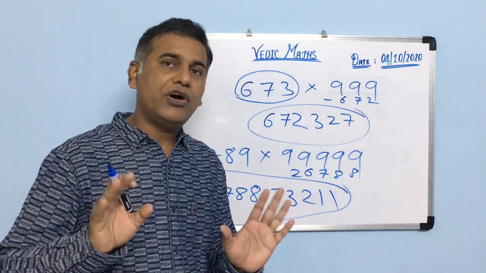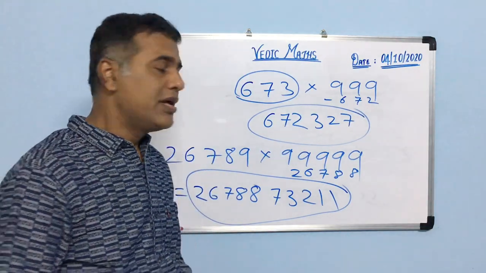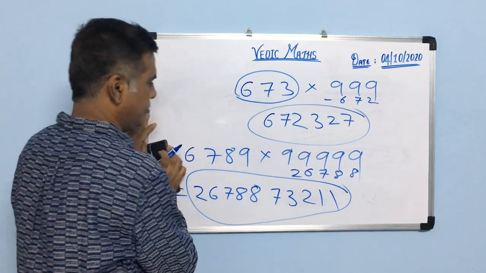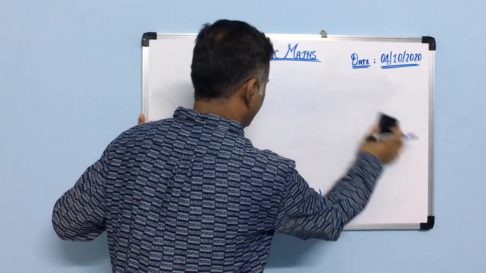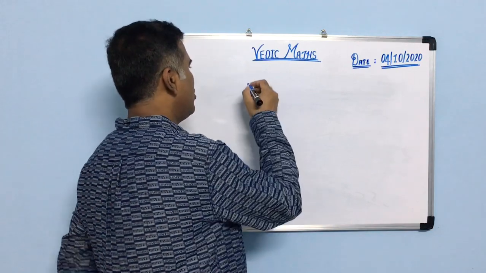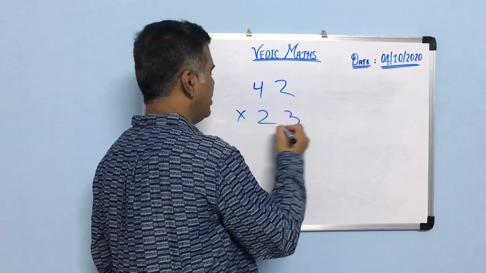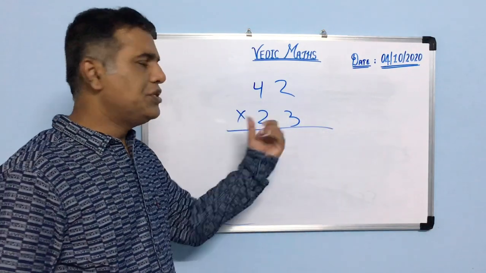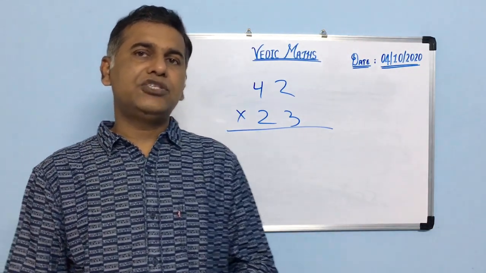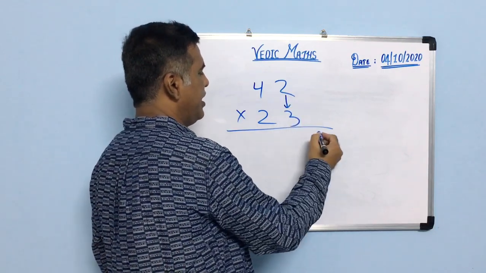And this is not applicable only for special numbers. Vedic mathematics is applicable for all types of numbers. I am giving you one example. Suppose you want to multiply 42 into 23, any two-digit numbers. For this also there is a method known as the stick method. So in the stick method, what will we do? 2 into 3, I will write 6.